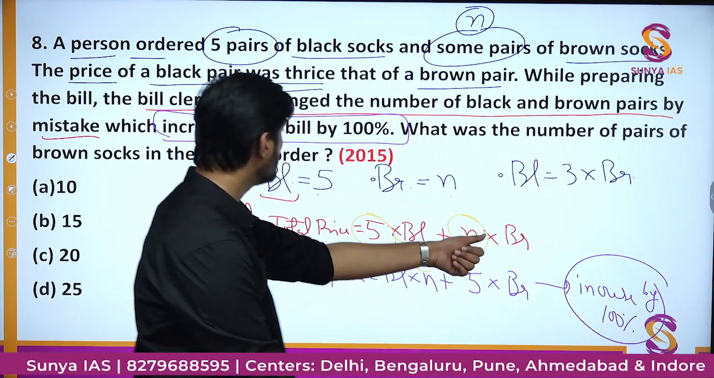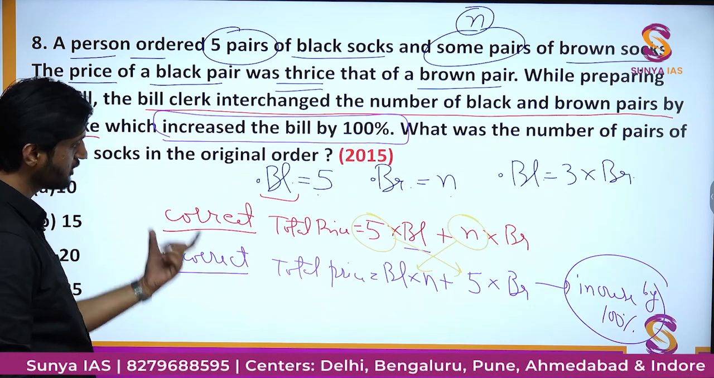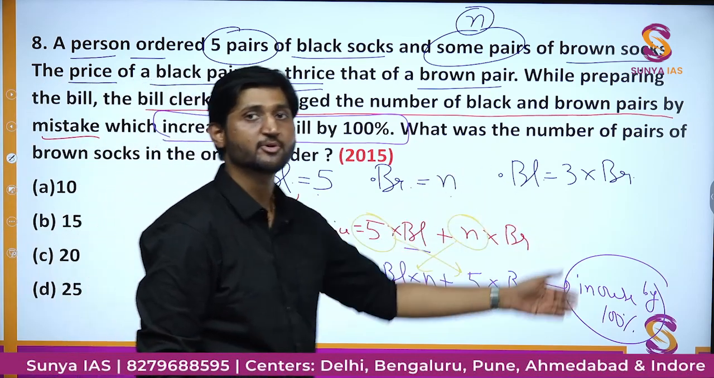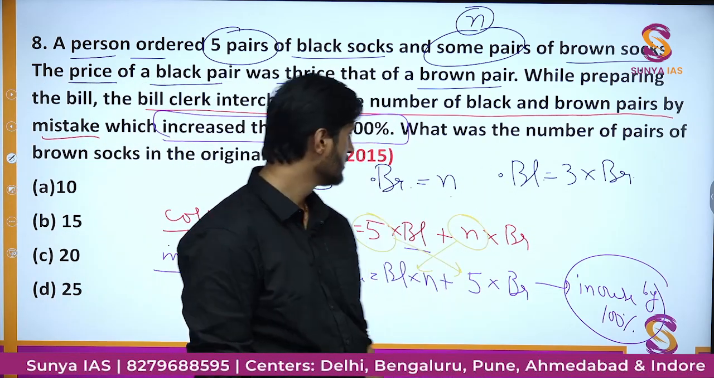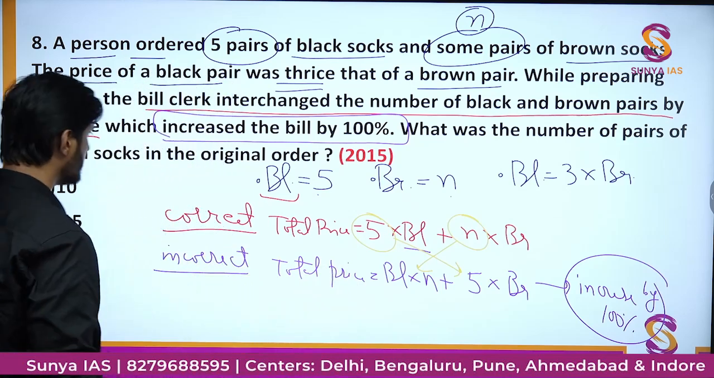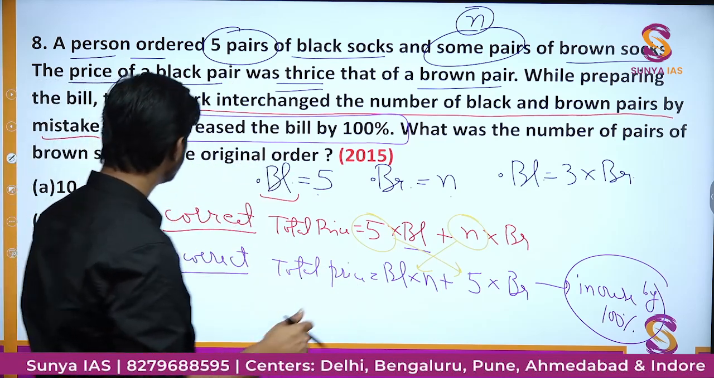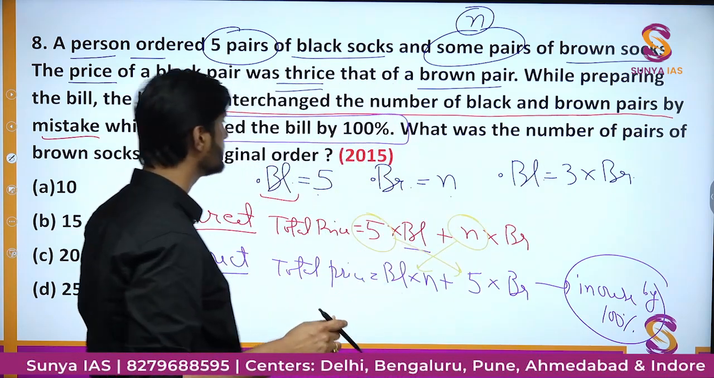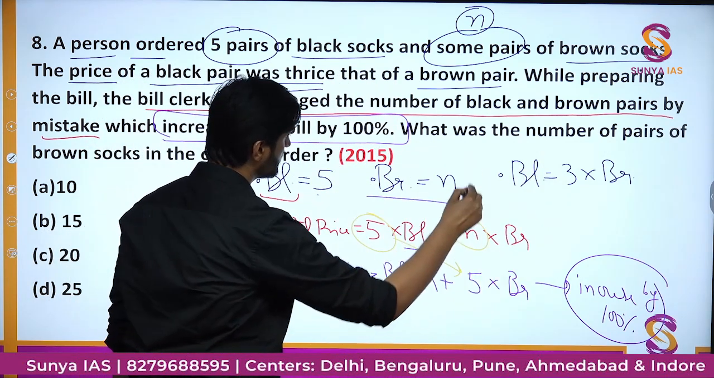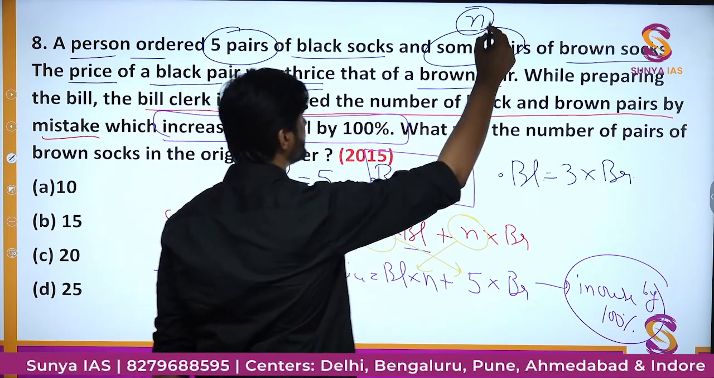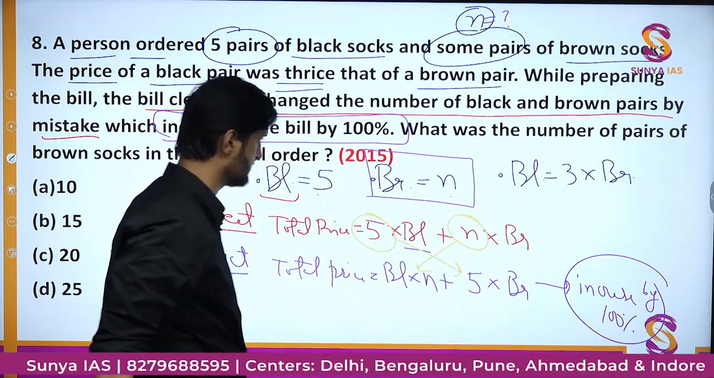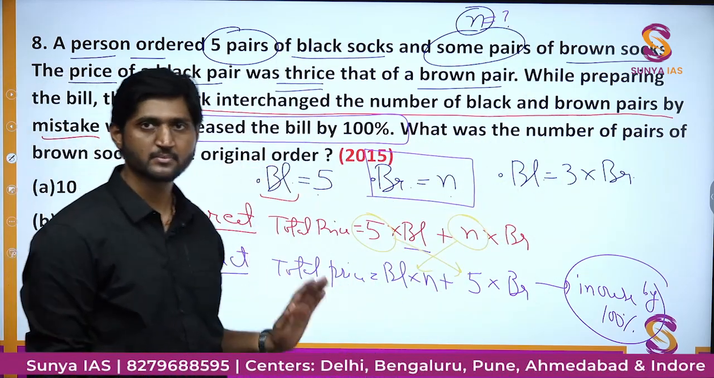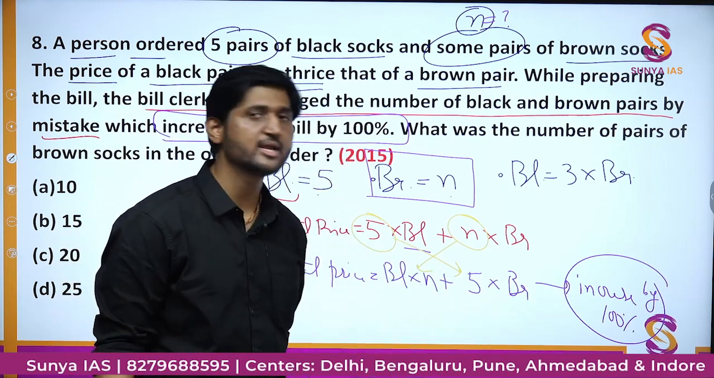So whatever this old value is, the new value is actually increasing by 100%. Okay. So let me just talk about that in the sidelines. First we'll end the question. What was the number of pairs of brown socks in the original order? So basically we have to find the number of brown socks. Basically we have to find the value of n. This is the demand of the question. We have to find n. And now we are given this information: increase by 100%.